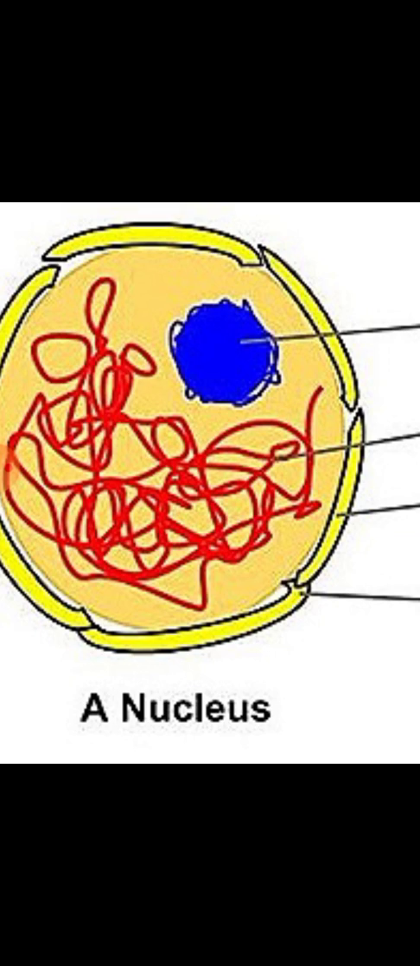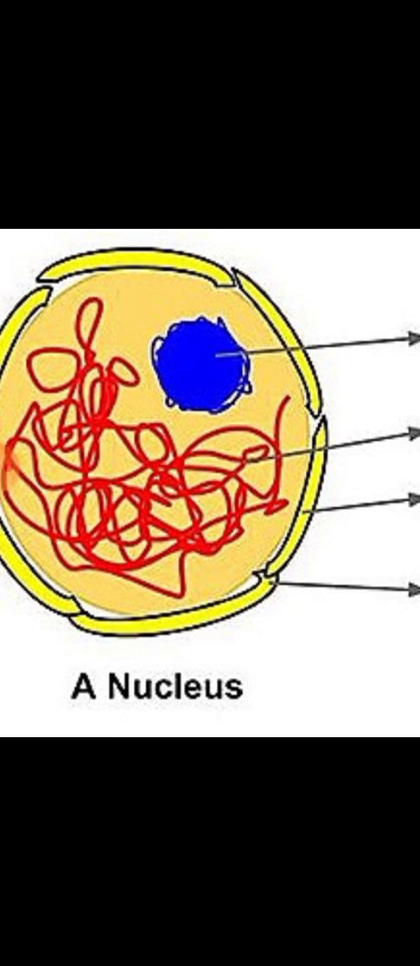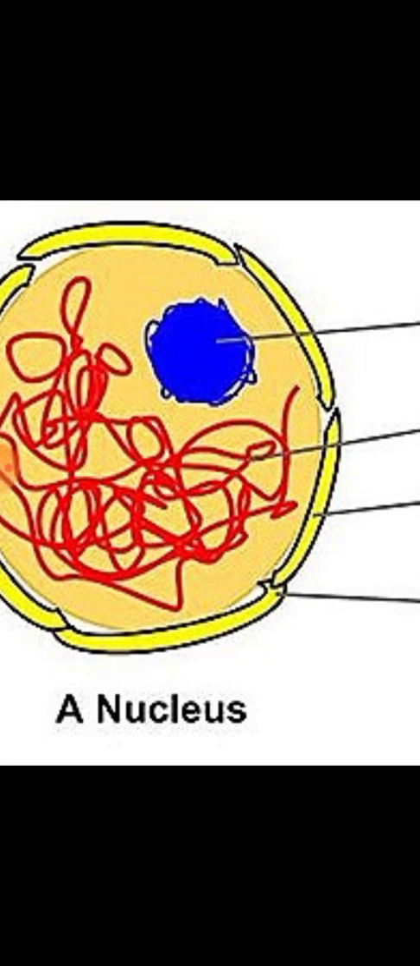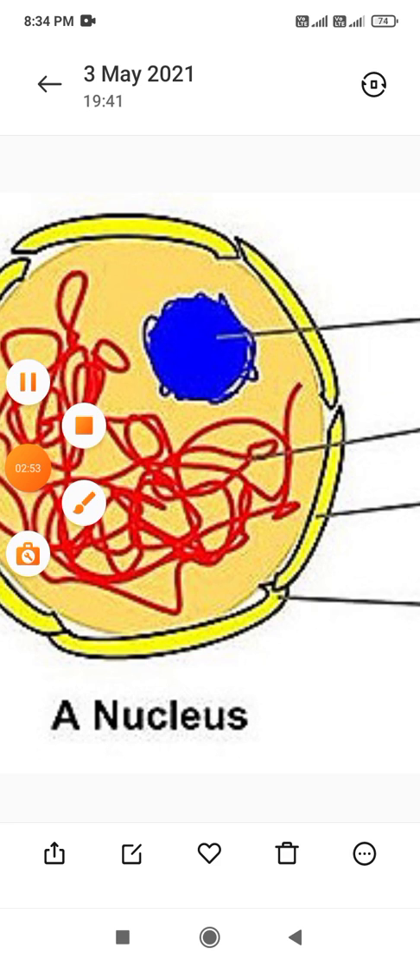Children, you can see and observe the nucleus in this structure. The nucleus regulates and controls all the functions of the cell and determines the characteristics of the organism. Why? Because it is called the control room of the cell. It consists of all the genetic information.